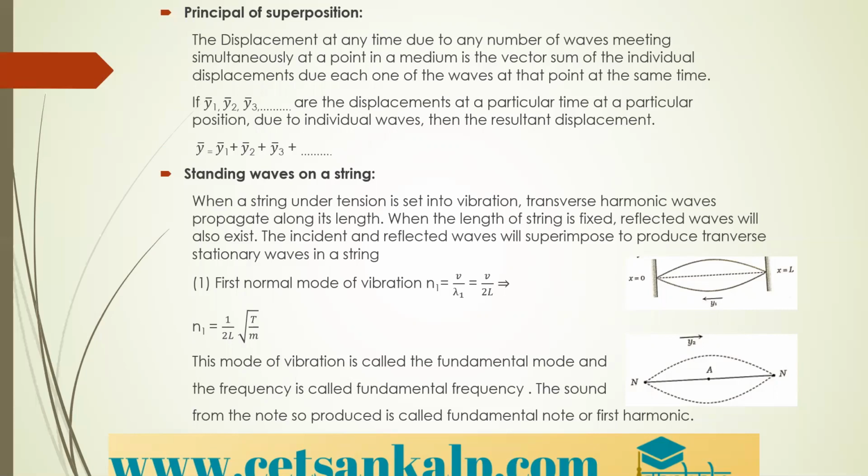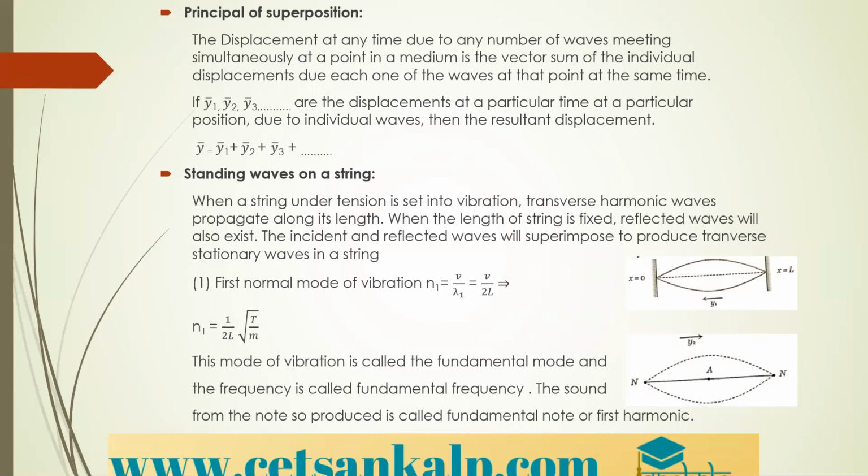This is the principle of superposition. If y1, y2, y3 are the displacements at a particular time at a particular position due to individual waves, then the resultant displacement is given by y is equal to y1 plus y2 plus y3 and so on.